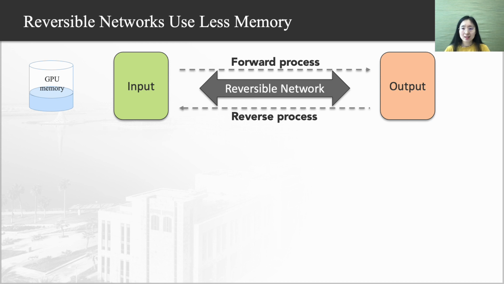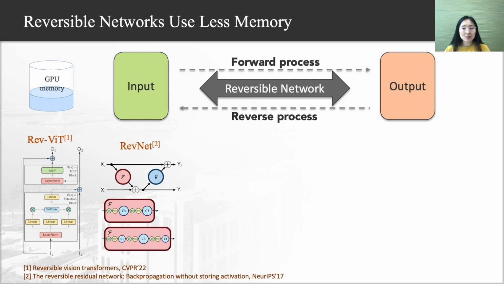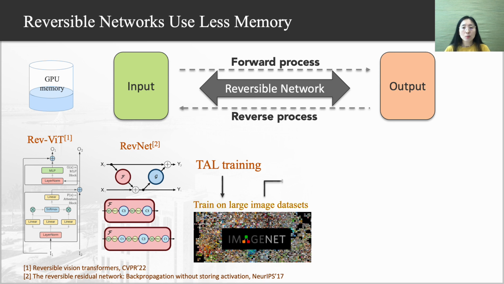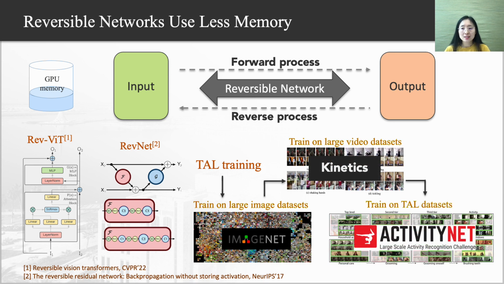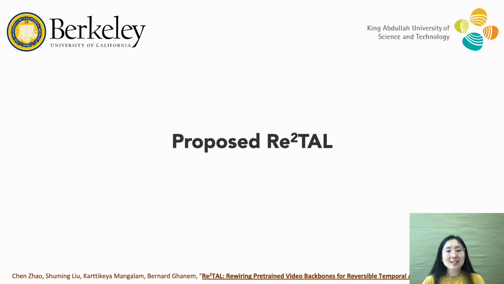Multiple reversible networks have been proposed in the literature to reduce memory while preserving accuracy, such as RevViT and RevNet. However, these works only focus on specific architectures, and their models need to be trained from scratch. Therefore, it is not a good idea to directly apply these reversible networks to TAL, which needs multiple rounds of backbone pre-training on different datasets to reach a good performance. To facilitate end-to-end training with minimal pre-training effort, in this work, we propose Re²TAL.